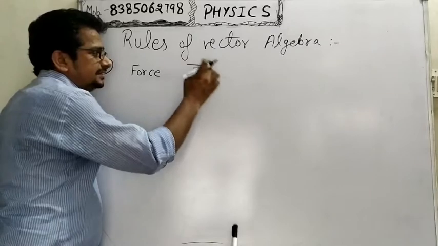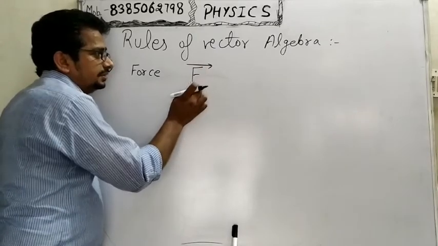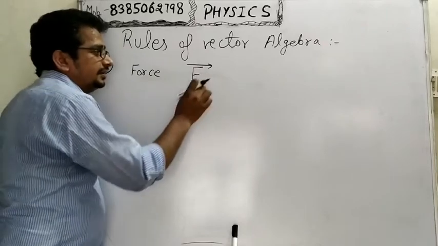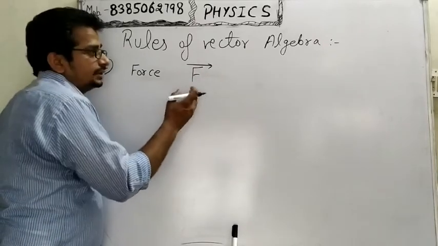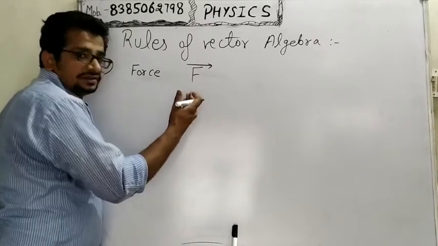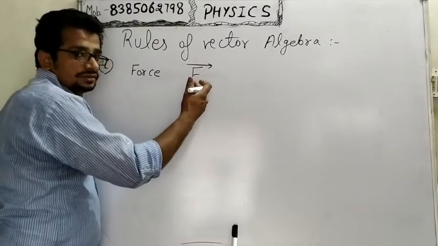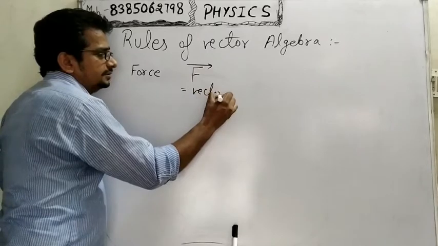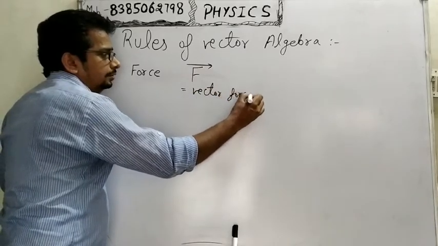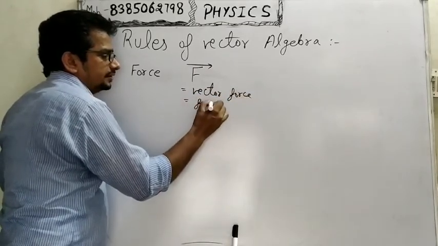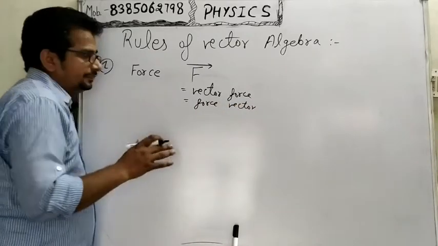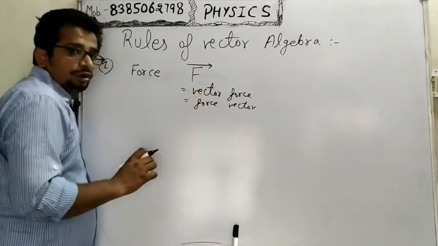This pattern is used to represent the vector, and it is called the force vector or vector force. There is no major difference between the pronunciation.